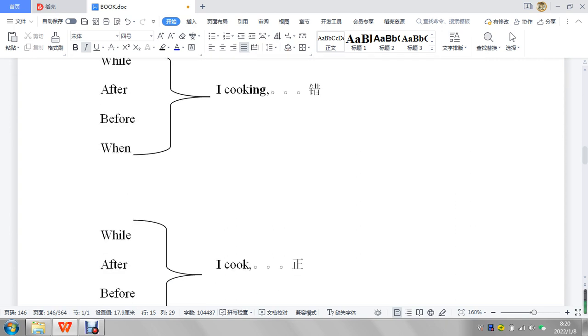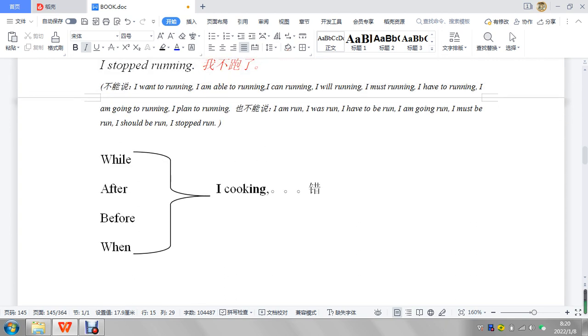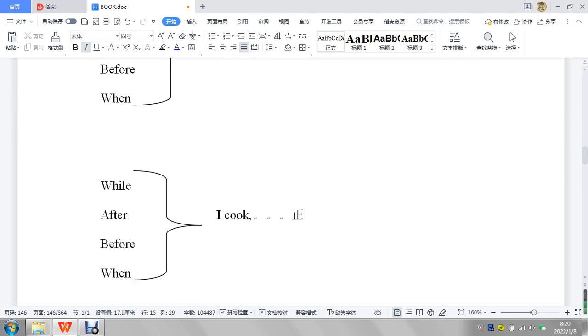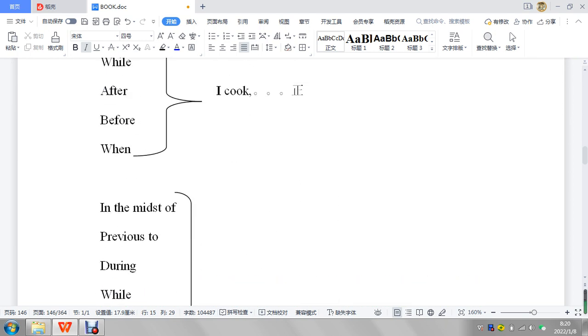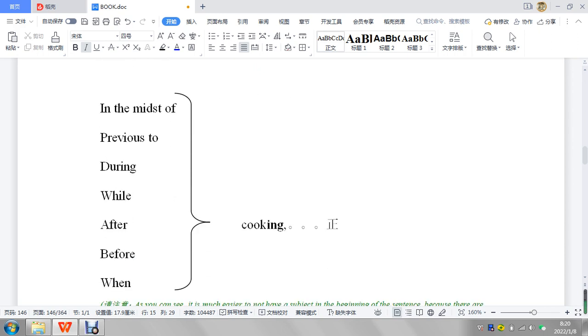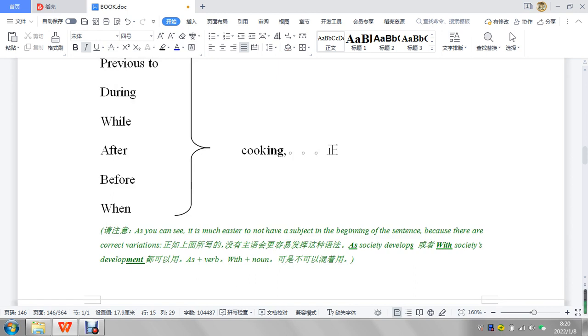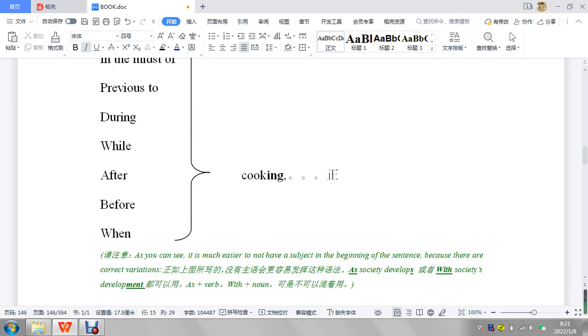So another one you might want to look into is "while." So "while I cooking" is wrong. After I cooking, before I cooking, and when I cooking, all of those are wrong. While I cook, after I cook, before I cook, when I cook, after cooking. So if there's no "I," then you can say ing. In the midst of, previous to, during, while, after, before, when, those are all correct.